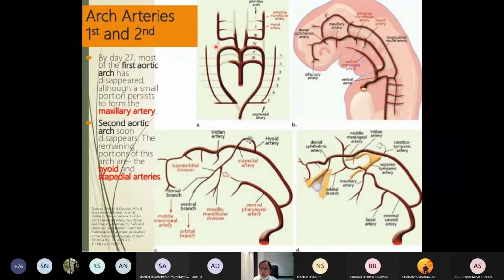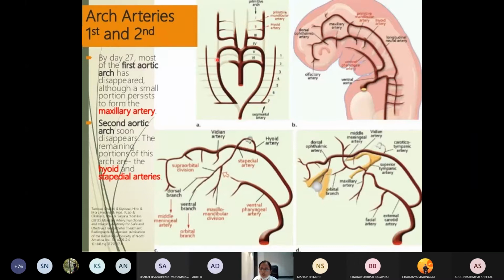Now what happens? Due to the elongation of the neck and the caudal shifting of the heart, the blood from the third arch will reach upwards into the cephalic region, and the blood from the fourth arch is directed caudalwards. The region of the dorsal aorta between the third and the fourth arch will disappear on both sides, and this is called the ductus caroticus.